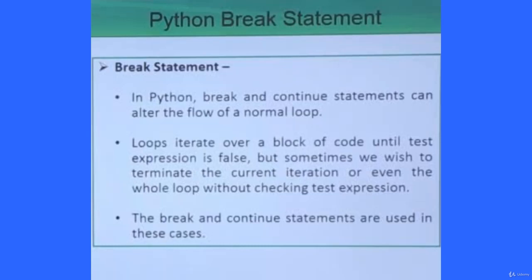But break and continue, these two statements can alter the normal flow of a loop. Loops iterate over a block of code until the test expression is false. So until the test expression is false, the loop will go on executing. But sometimes we wish to terminate the current iteration or even the whole loop without checking the test expression. If I want to come out from the loop construct even if the test expression is true, I can go for the break statement. So break and continue are used whenever you are trying to alter the flow of control in a loop body.